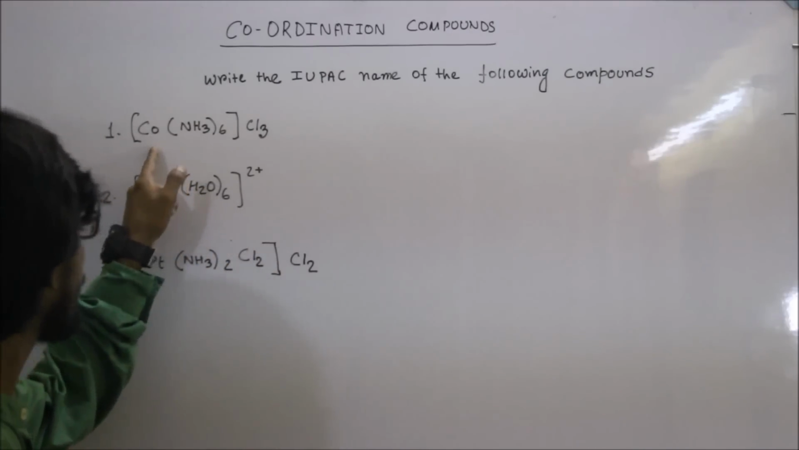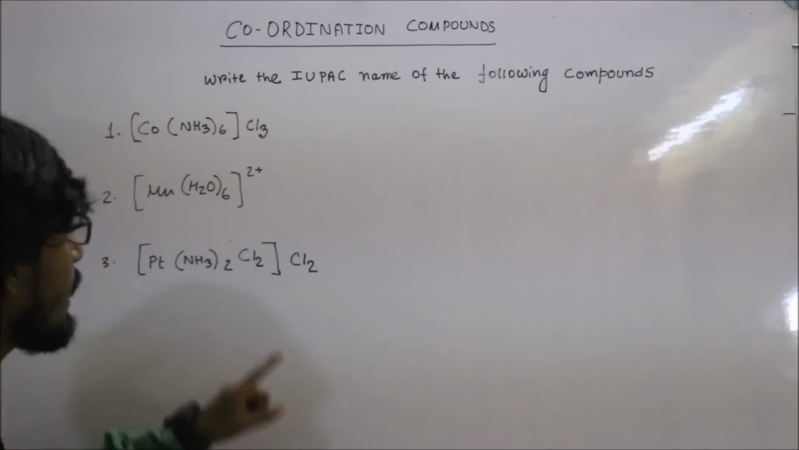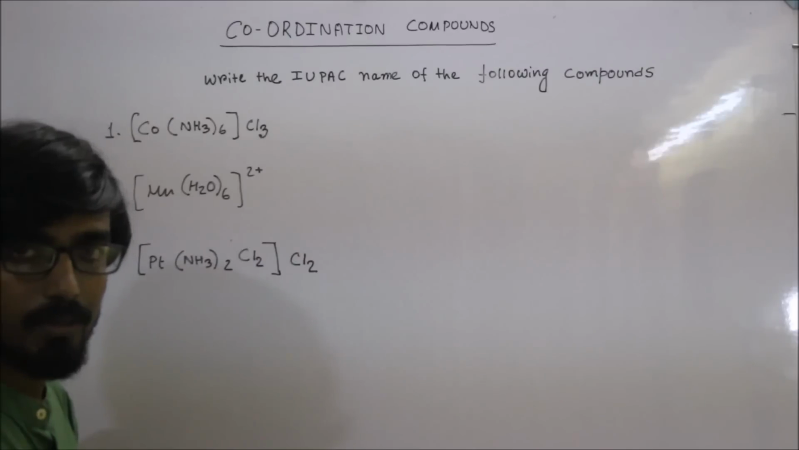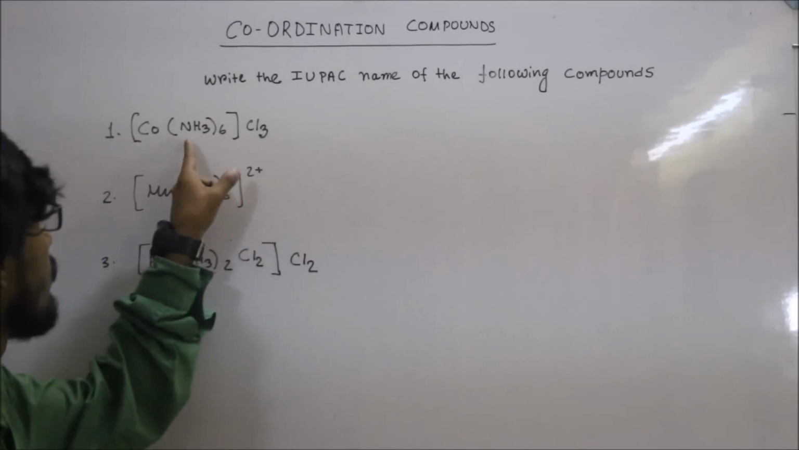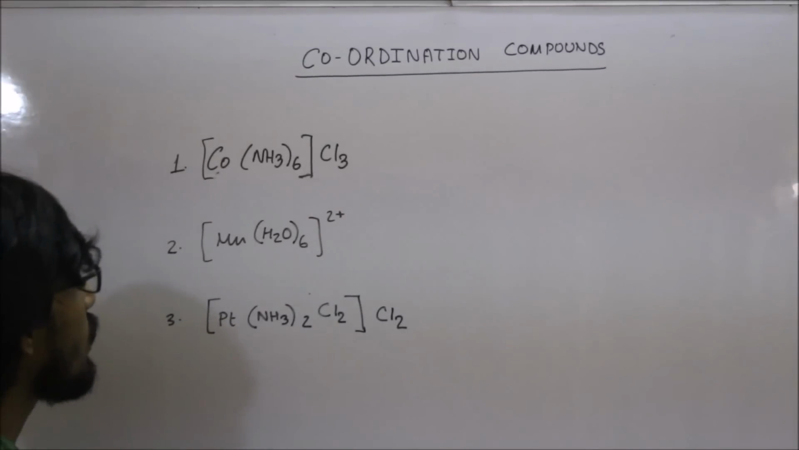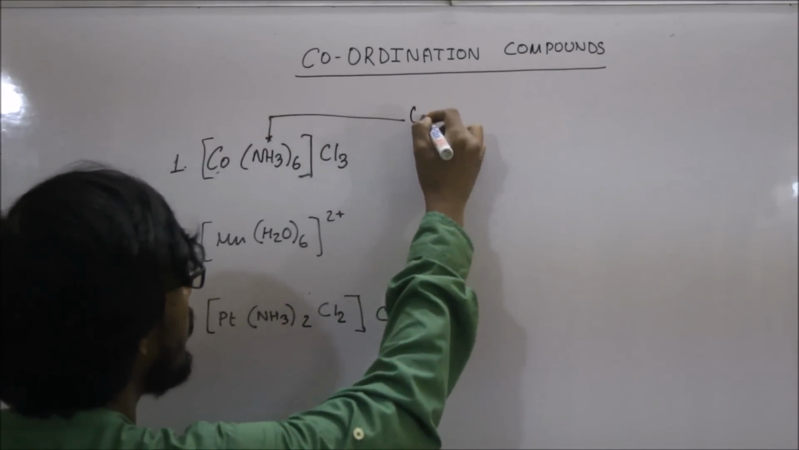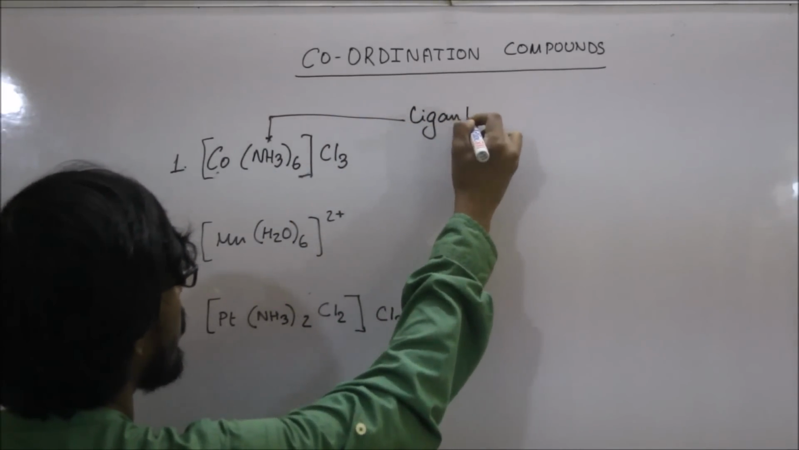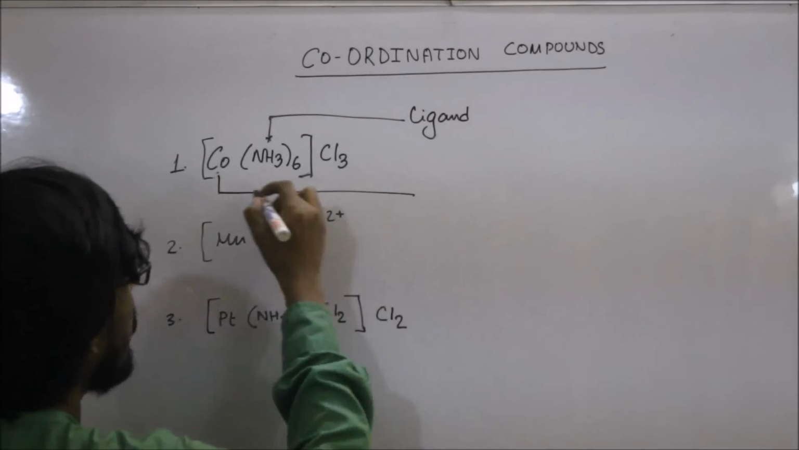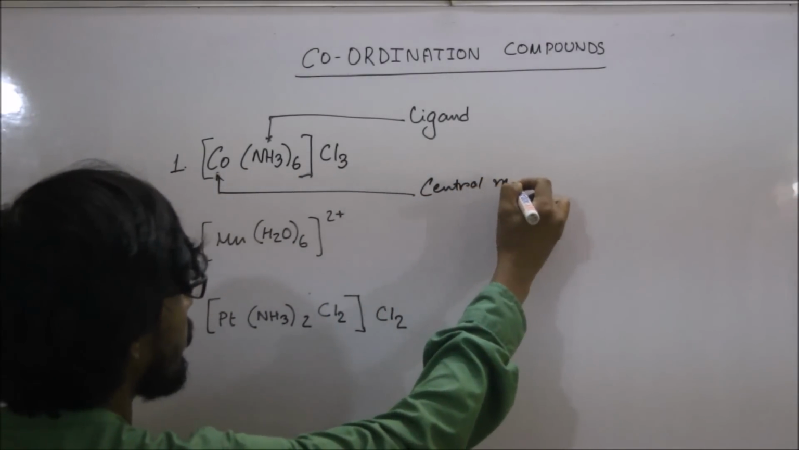Now the first compound is a cationic complex. That means the cation is a complex. In this case we will first name the ligand. In this complex, ammonia molecules are the ligand and cobalt is the central metal.